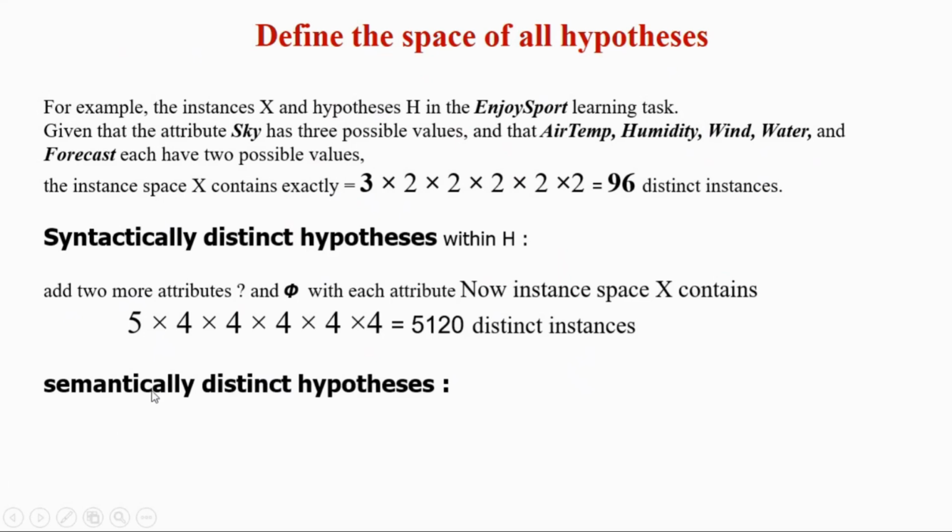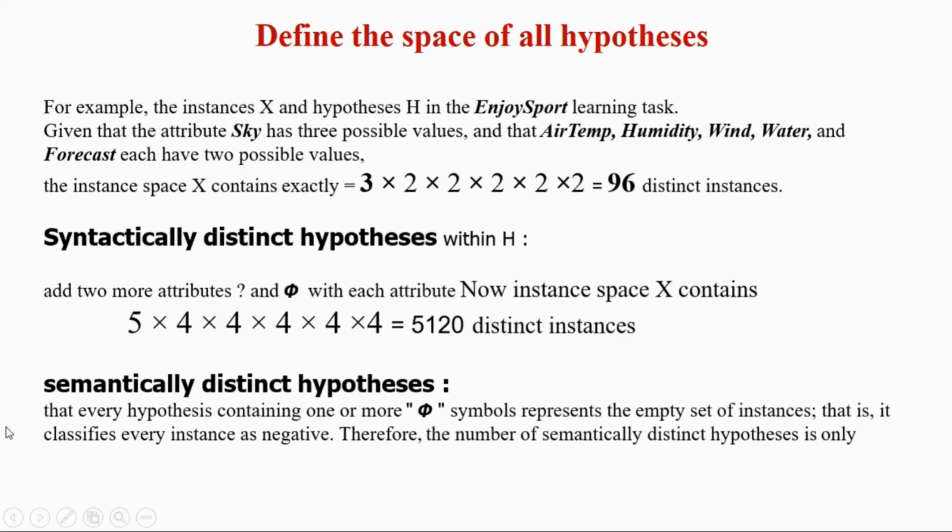Next, semantically distinct hypotheses. Here, every hypothesis containing one or more phi symbols, which represent the empty set, classifies every instance as negative. So therefore, the number of semantically distinct hypotheses is only here.